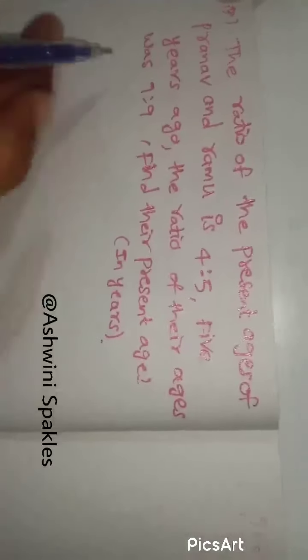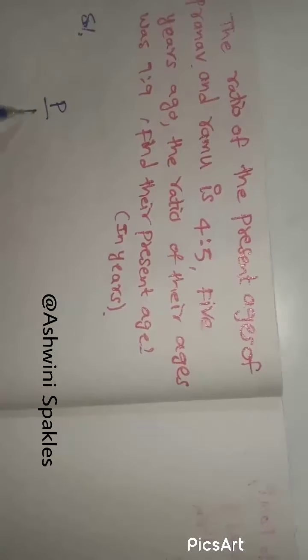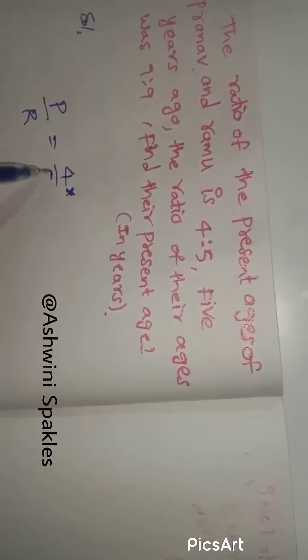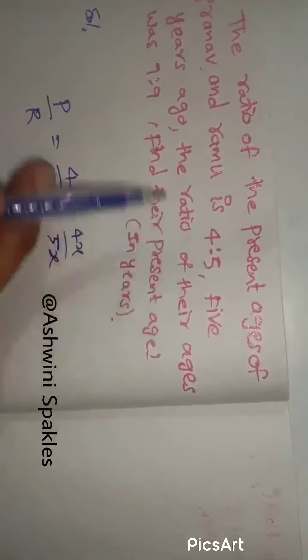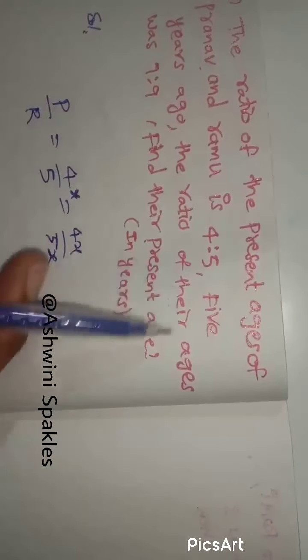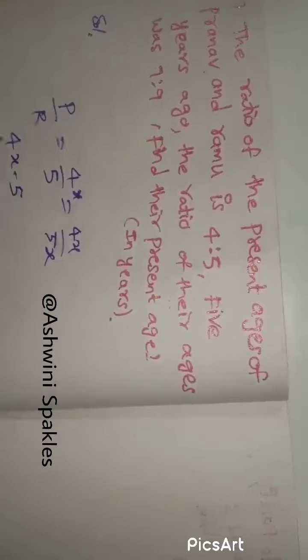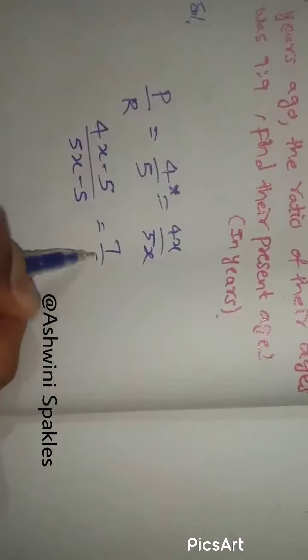The present ratio of Pranav and Ramu's ages is 4 to 5. Let Pranav be P and Ramu be R, so let the ages be 4x and 5x. Given that 5 years ago the ratio of their ages was 7:9, so (4x minus 5) over (5x minus 5) equals 7 by 9.